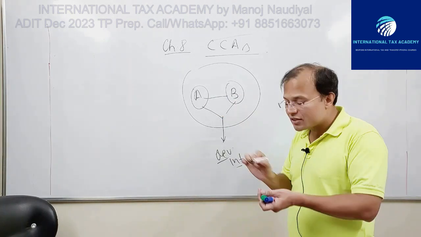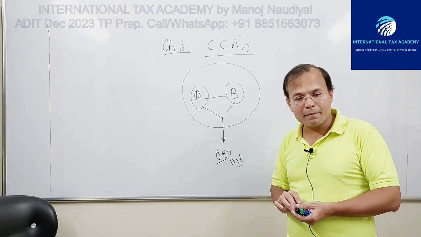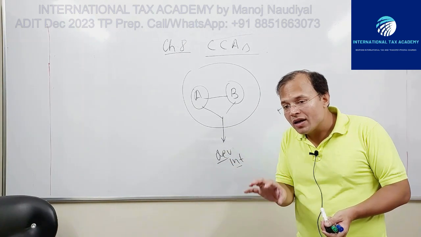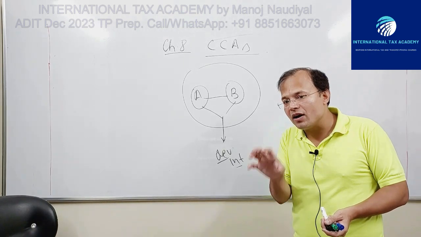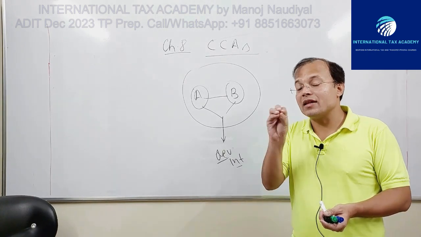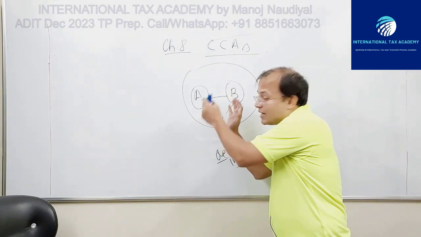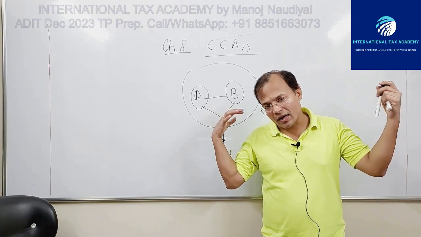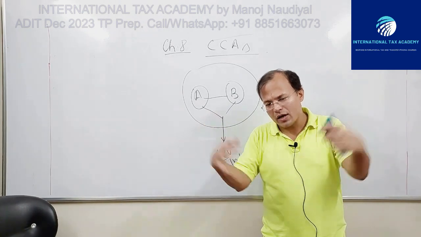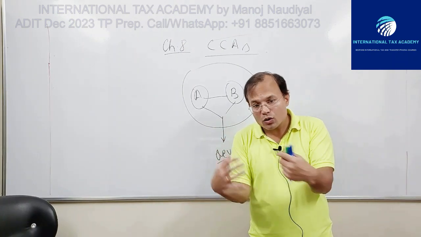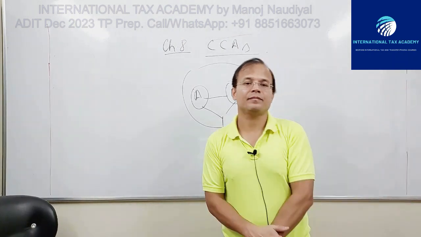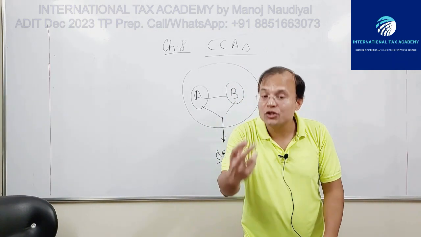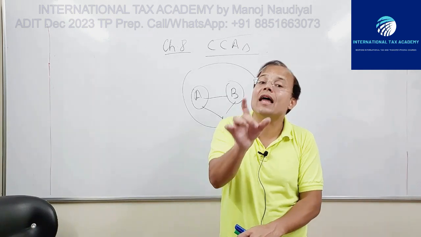there will be multiple transactions between A and B. So the scope of this chapter is to ensure that the conditions of the controlled transactions which are covered by this CCA are consistent with the arm's length principle. That is, the controlled transactions which are included as a part of the CCA should comply with the arm's length principle. How will you ensure that this indeed happens?